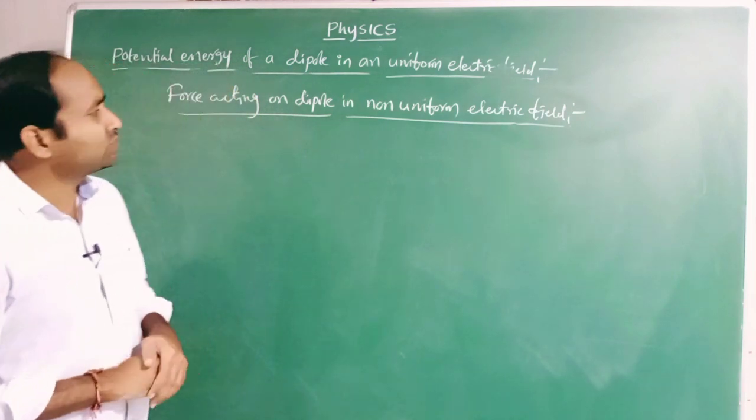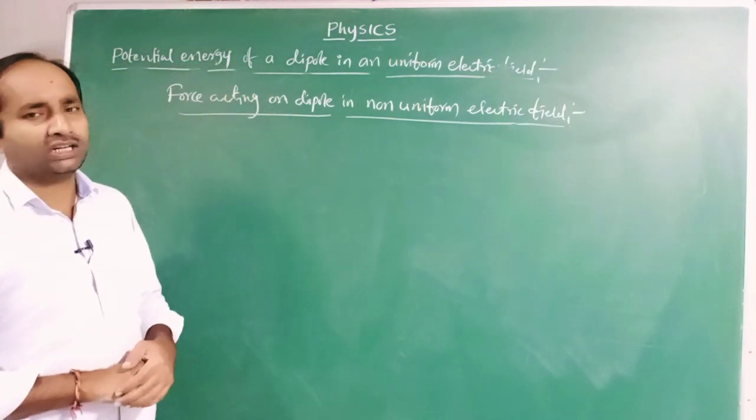Okay, the force acting on the dipole in a non-uniform electric field.